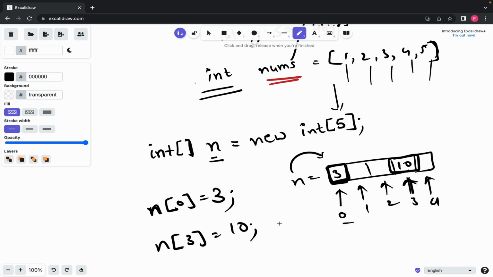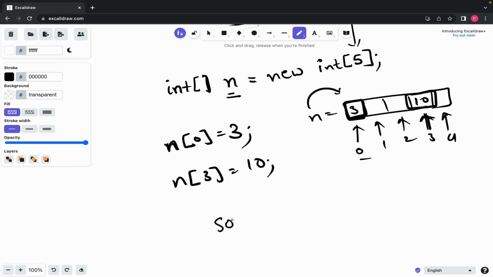And similarly, if you want to retrieve these values, you can say System.out.println and give me n of 3. This will print the value 10 because at the third index you have the value 10. So this was how arrays work.